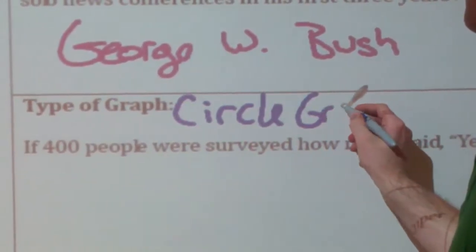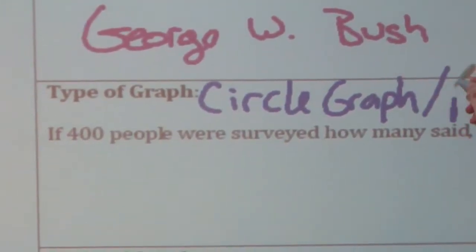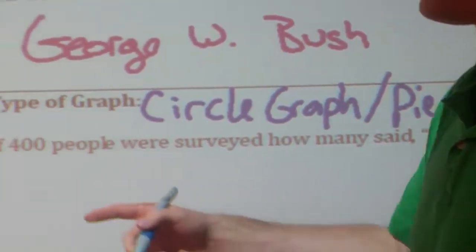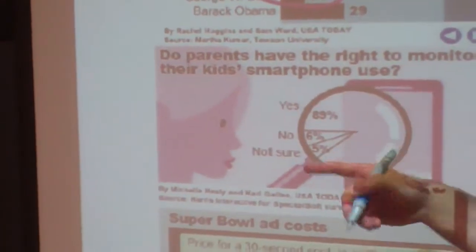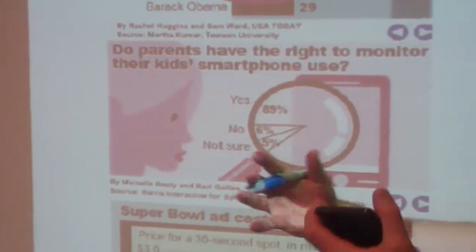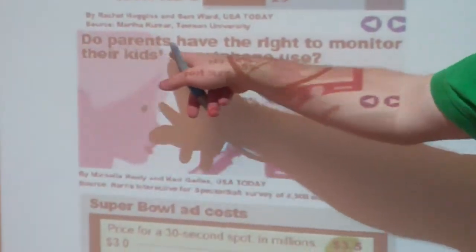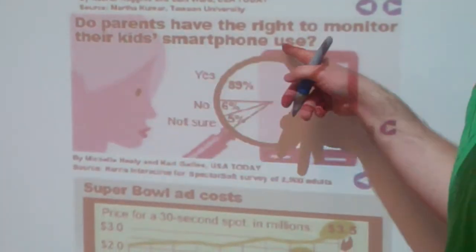And so the next type is a circle graph, or a pie chart. I'm going to put the 2 names that you might see on the DC-CAS. All right, let's go back to the pie chart. Now let's talk about, like Mr. Kent said, what is it asking, what's it showing us, what kind of data is it showing? Do parents have the right to monitor their kids' smartphone use? That's a question near and dear to your heart.